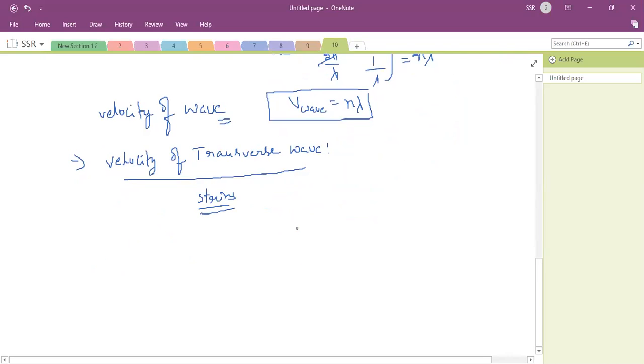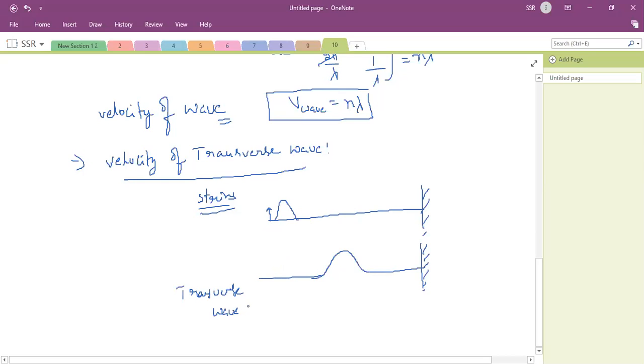Now, you can imagine the string is like this, with one side fixed. Then you can create a wave pulse here, that means movement up and down. Then the wave pulse propagates like this. That is the transverse wave established in the string. Are you clear this?